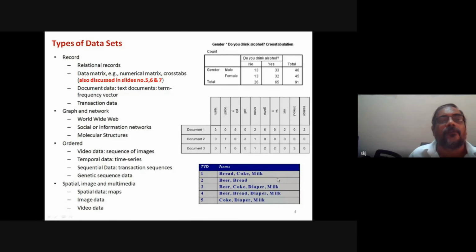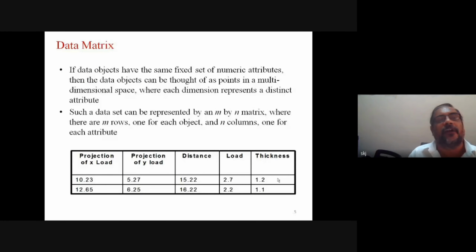Okay, so now we have the data matrix. When we define objects by attributes, we can arrange each object as one row of the matrix, and each column defines an attribute value. So the arrangement becomes a matrix with a description of several objects, row by row.